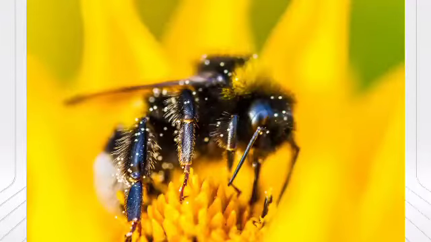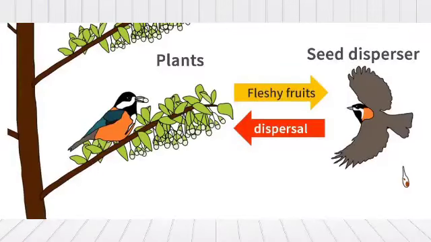Now there are some spectacular and evolutionarily fascinating examples of mutualism found in plant and animal relationships. We know that plants need the help of animals for pollinating their flowers and dispersing their seeds. And in turn, plants offer rewards or fees in the form of pollen and nectar for pollinators and juicy and nutritious fruits for the seed dispersers. This is what happens in mutualism, where both the species get benefit.